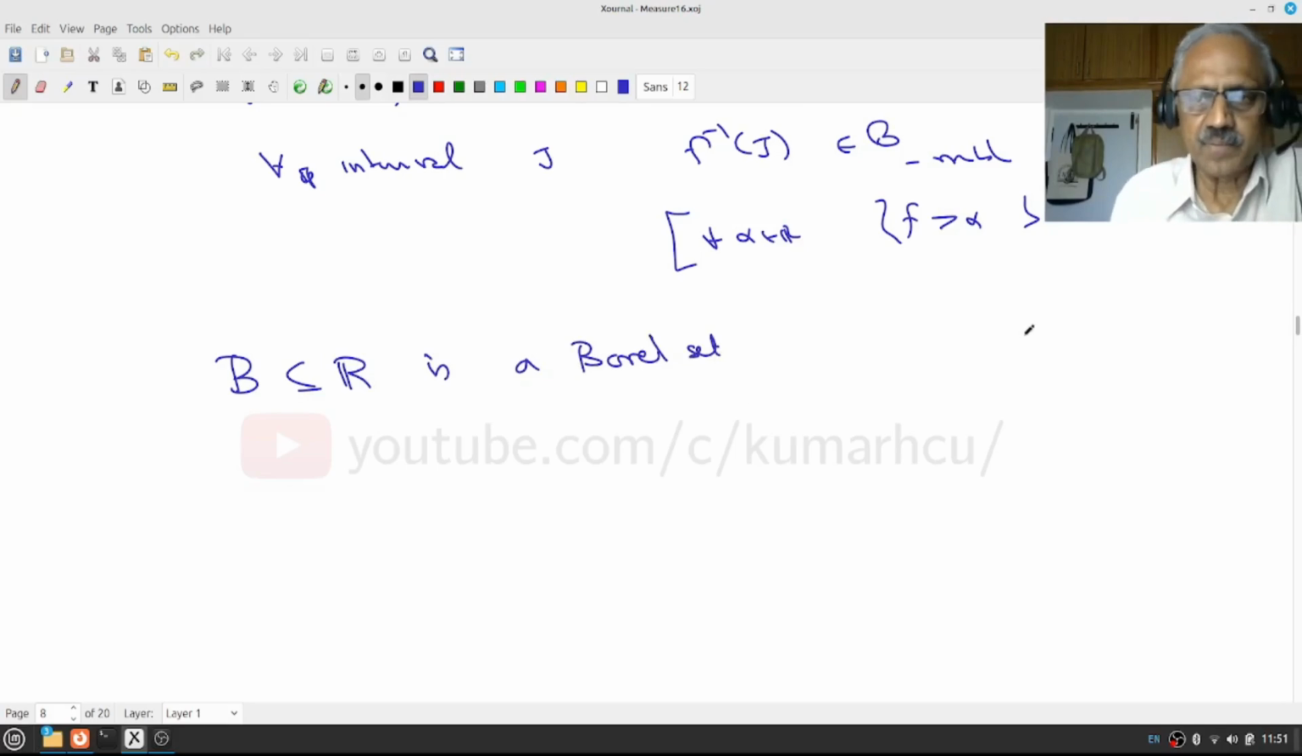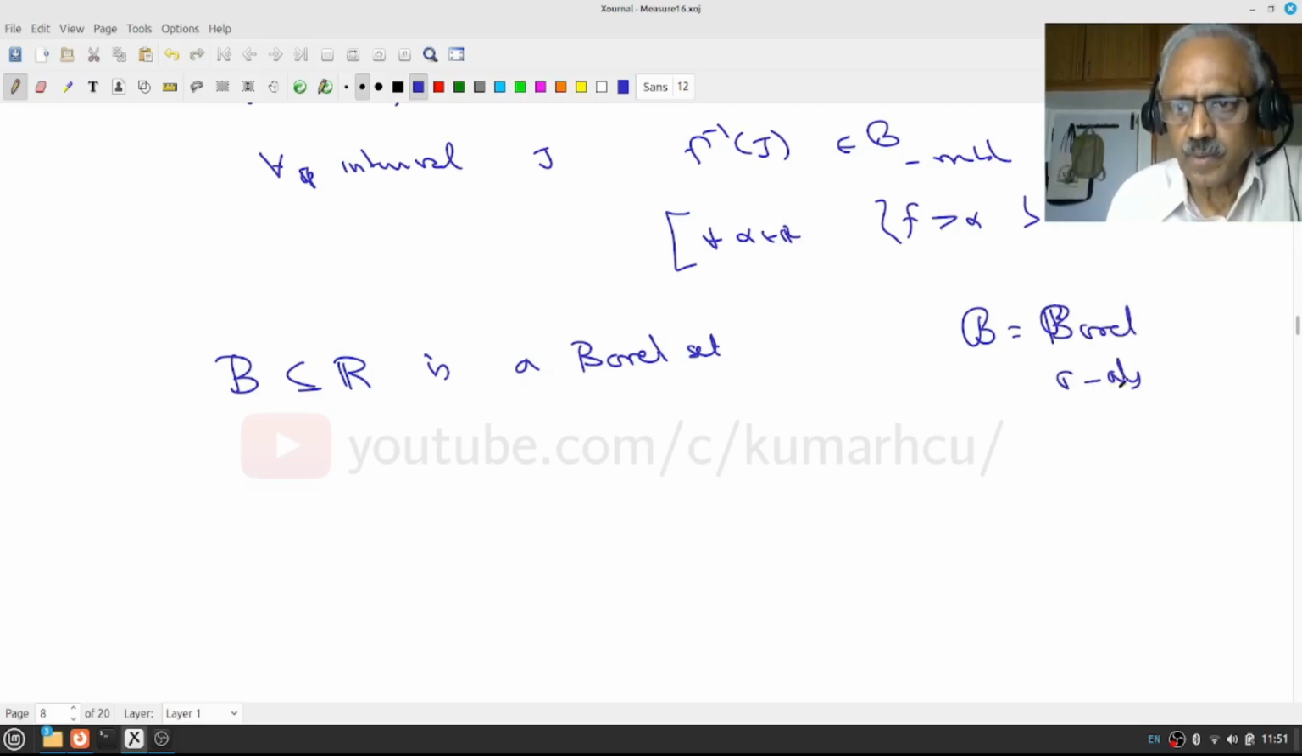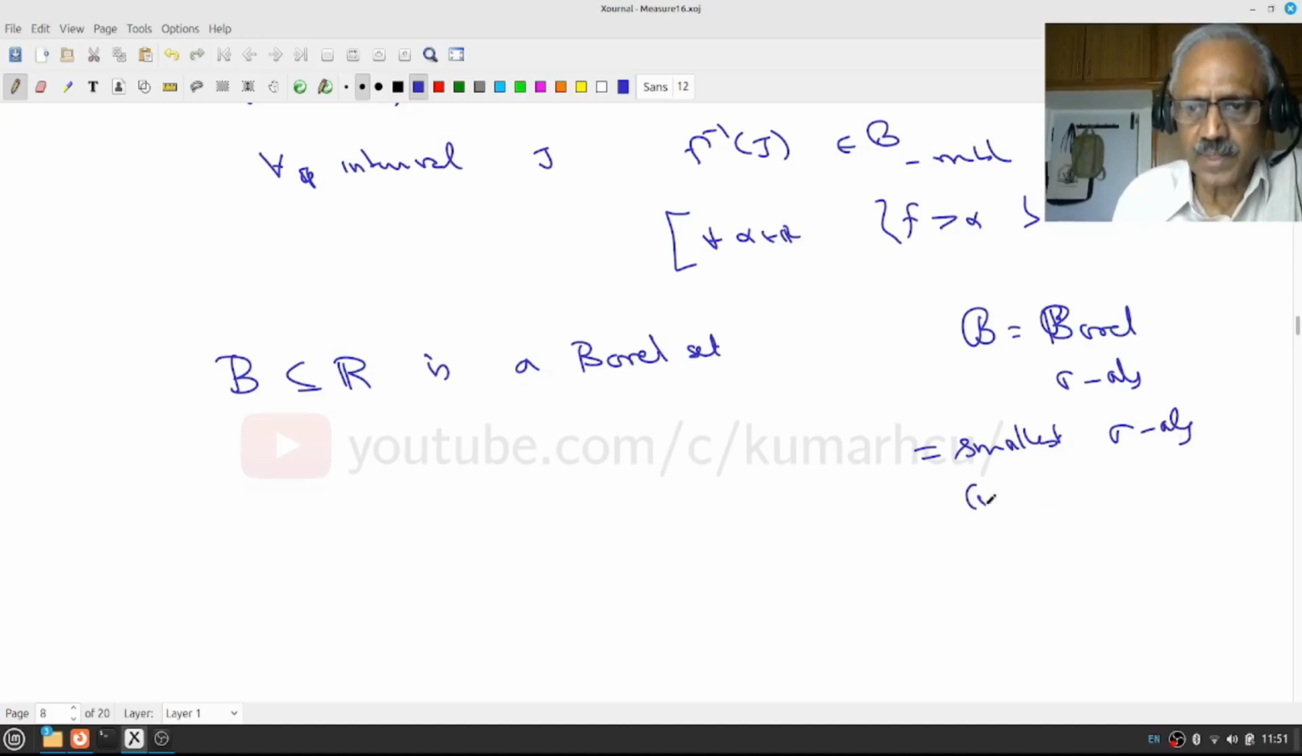Now what I want to say is: if B is a Borel set in R. What is that? Remember, script B is the Borel sigma algebra. What is this? This is the smallest sigma algebra containing all open sets, all open intervals and hence open sets.